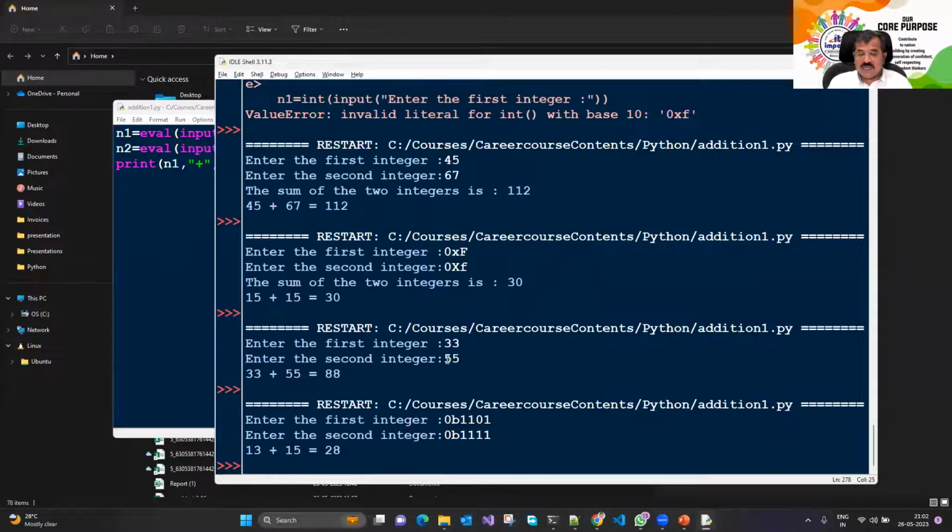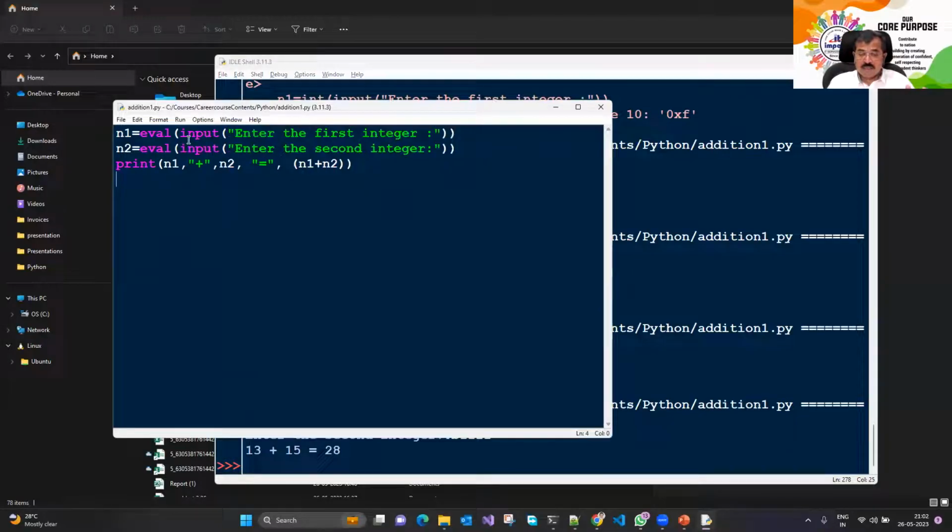It will be in a position to translate a string representing an integer in decimal format, hexadecimal format, octal format, in any format. Whereas int can convert the string into an integer provided the string is representing a number in decimal format. Whereas eval, even if the string is representing a number in decimal, octal, or hexadecimal, still it will work. We saw, and in combination also it will work.